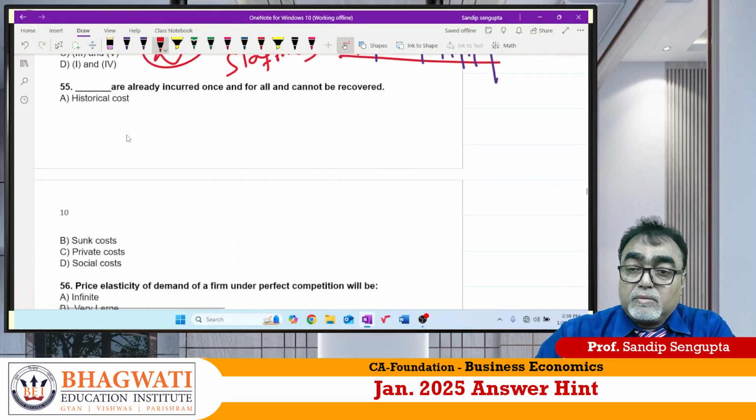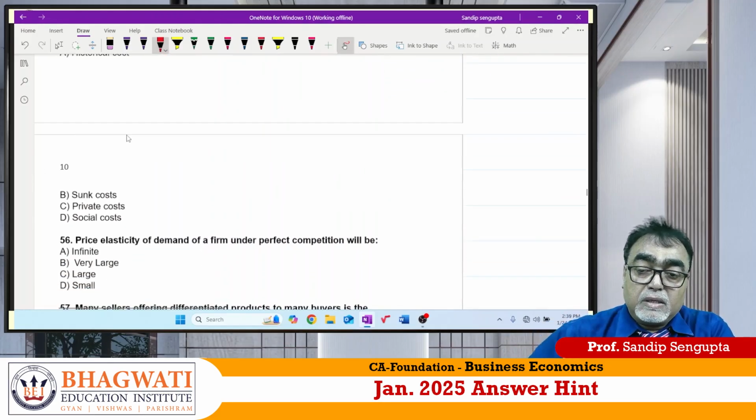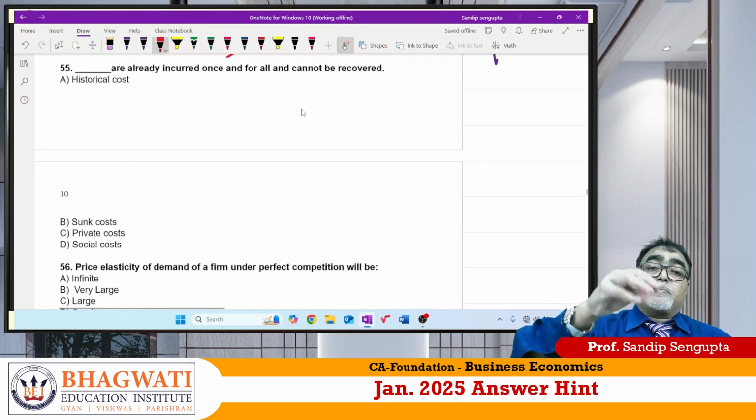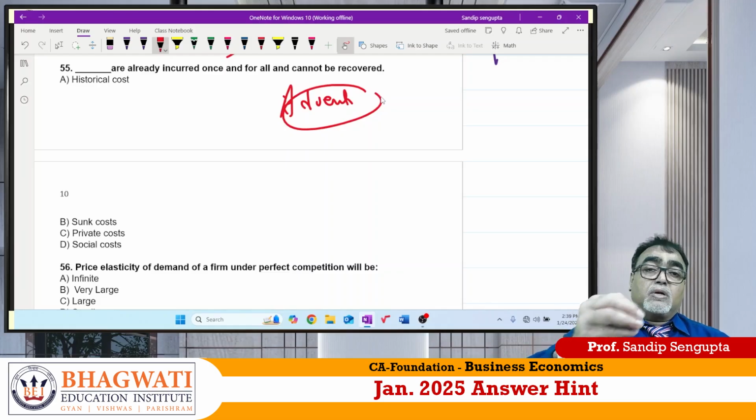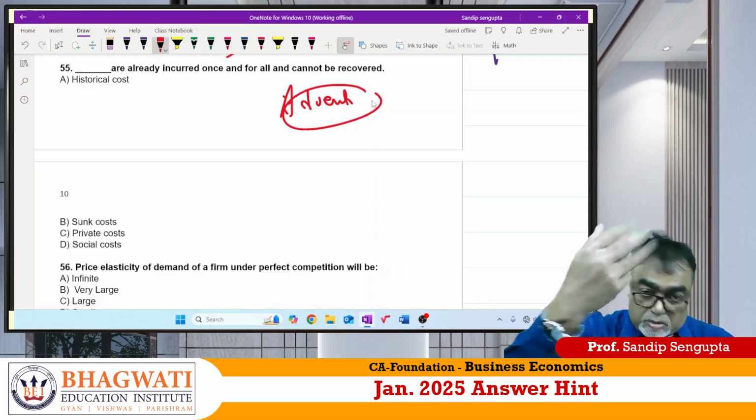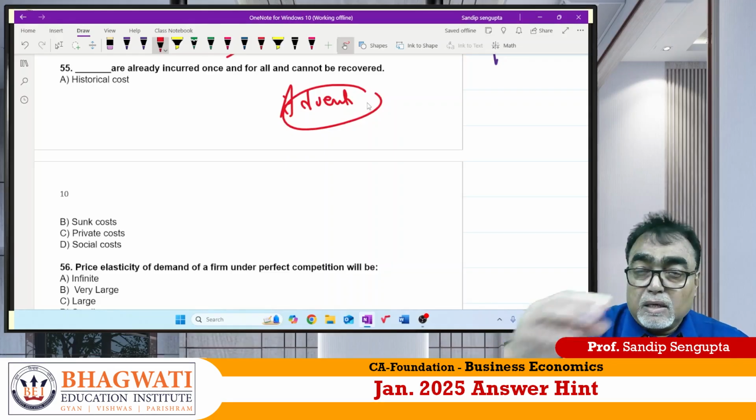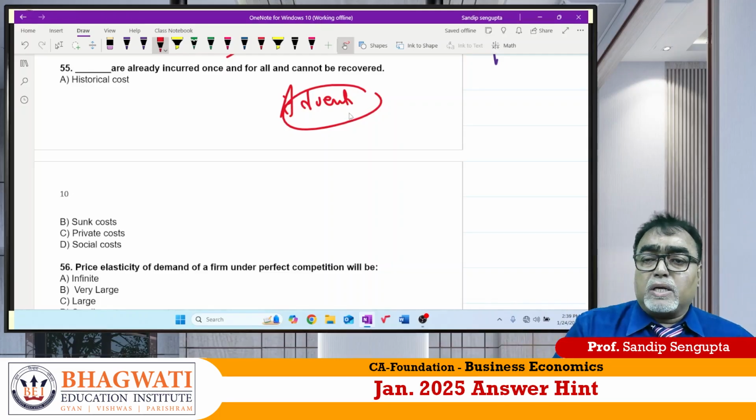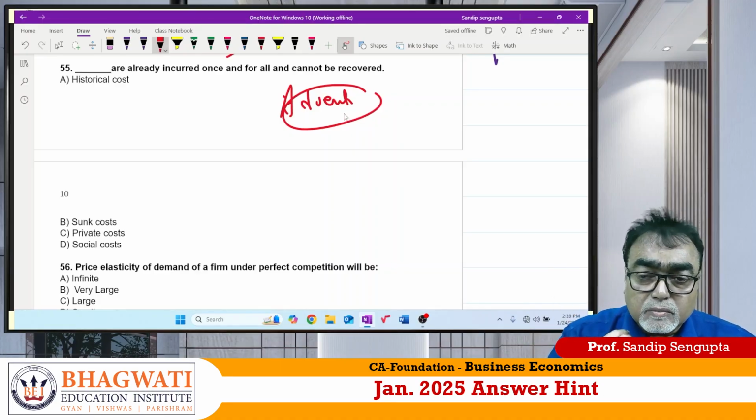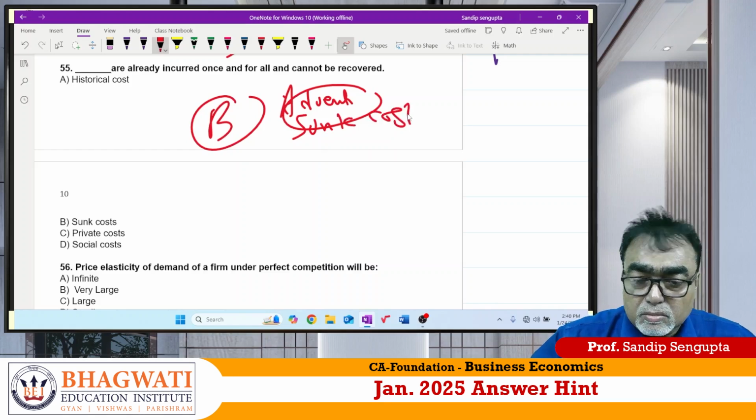Now 55. Already incurred once and for all and cannot be recovered. Sir, suppose you have spent some money on your advertisement. But the product could not be sold properly. So can you take out this cost? No. Suppose the government has made a railway track, but only one train per day passes over there. It's a cost already incurred. You cannot recover it. The answer should be sunk cost, it is called. Answer is B.